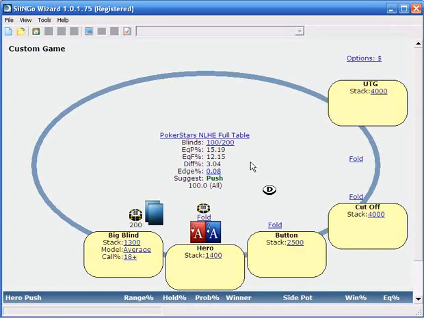Now, one thing to notice right off the bat is, why is EQF, equity when you fold, 12.15? We started off with 1,500 chips, correct? And now, if we fold, we only have 1,400 chips. So we could fold, have fewer chips than we started with, and our equity, which we assume starts off at $100, is now 120. The reason that we've lost 100 chips yet gained equity is because there are 4 guys who have now been eliminated. This guy's gone, this guy's gone, this guy's gone, and this guy's gone. And because there are 4 fewer players that can finish in the money, your chips have gained equity.